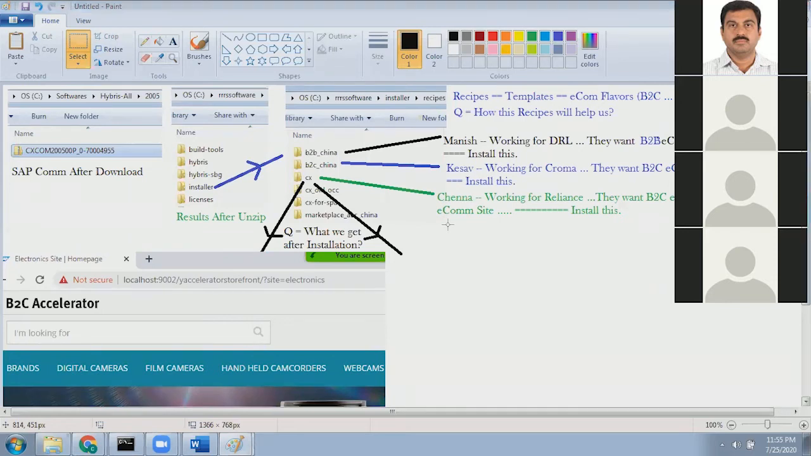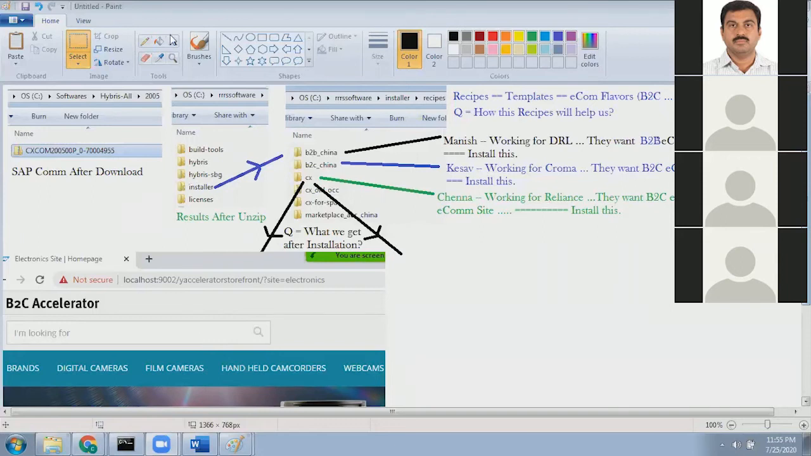Someone is not muted. Let me see. Rahul, could you please be on mute? Rahul, please be on mute.